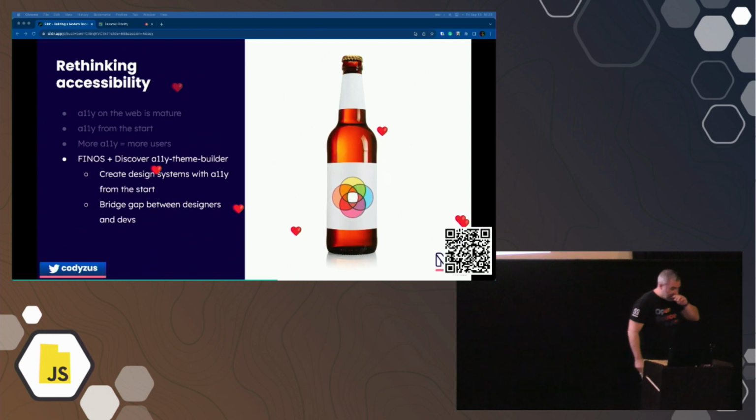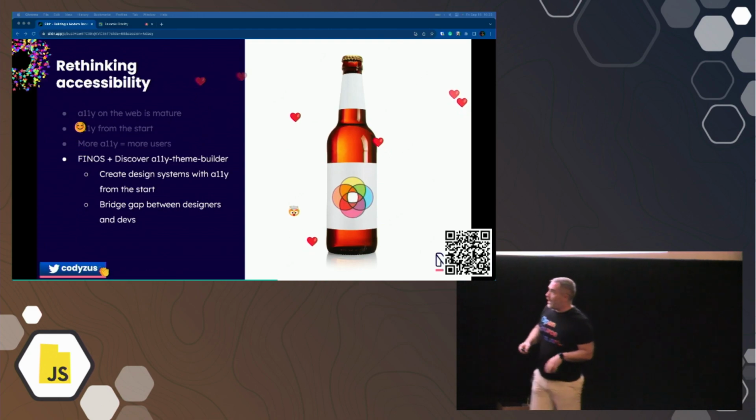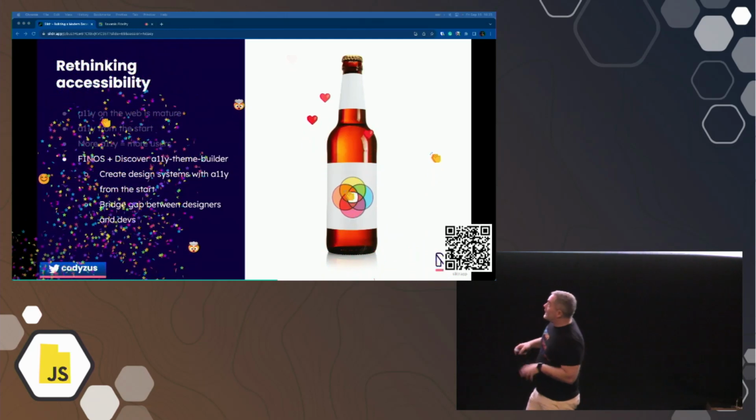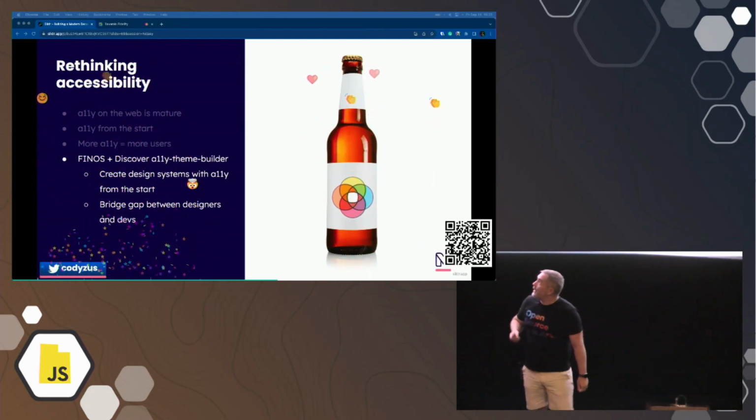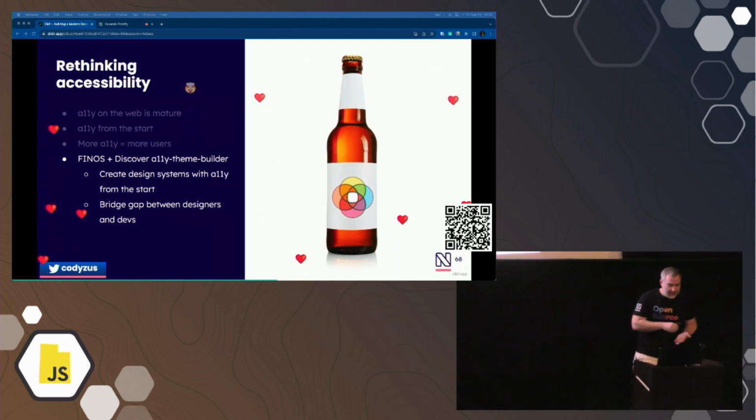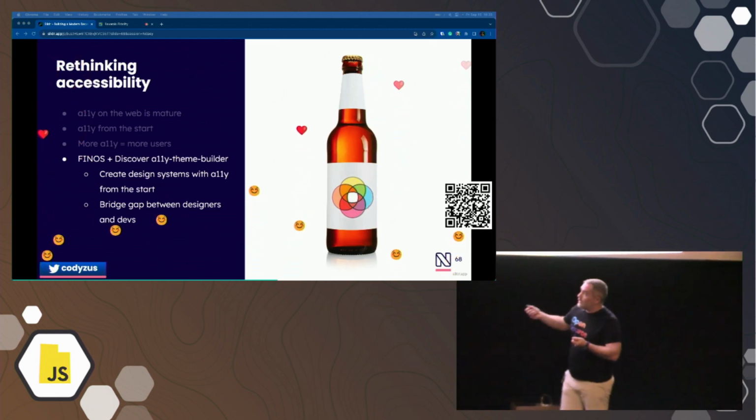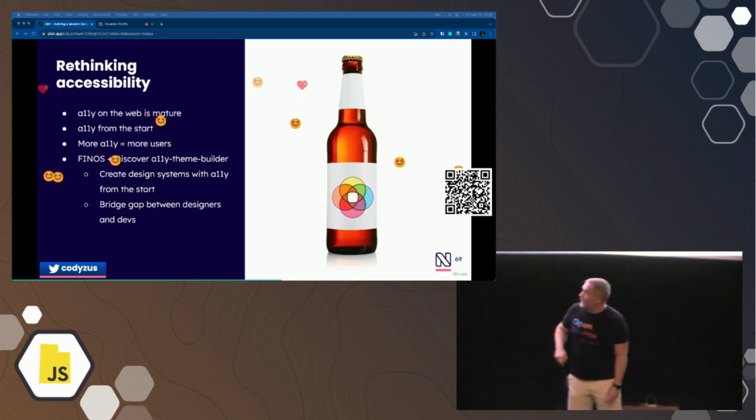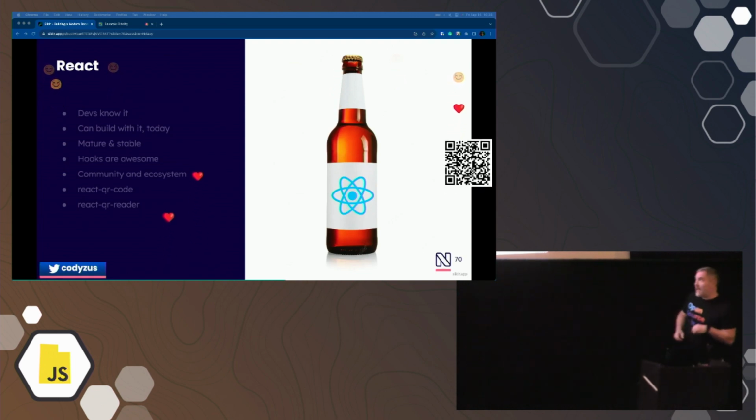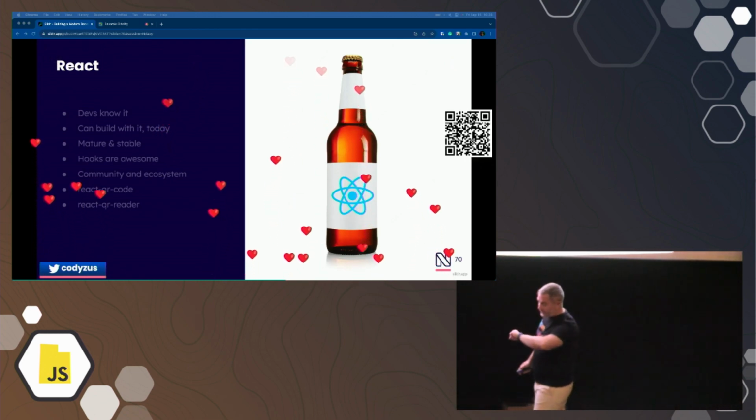I did a hackathon for FINOS, which is the Fintech Open Source Foundation. Really cool organization, and they did this hackathon around the accessibility theme builder. It was sponsored by Discover. Go check this out. It's really cool because it lets you start building accessibility in from the beginning, and because it is a design system, it's going to try to bridge this gap between designers and devs. Really recommend that project. Just throwing out some things that I really appreciate. I haven't actually used that in my application yet, but it's coming. It's coming very soon.